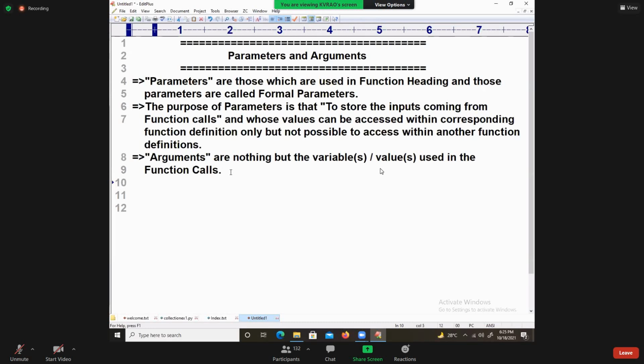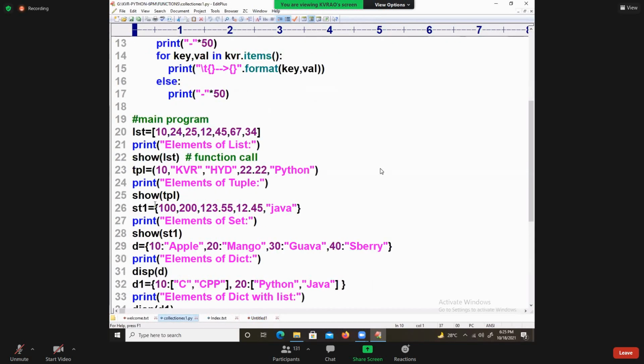Very perfect. Sir, what exactly is that? Can you give an example, sir? Very, very simple. Take this program. Here you see swap. It is a function call. See, my dear, what is this TPL? TPL is a variable name. Of course, it is an object name of tuple. It is called what here?